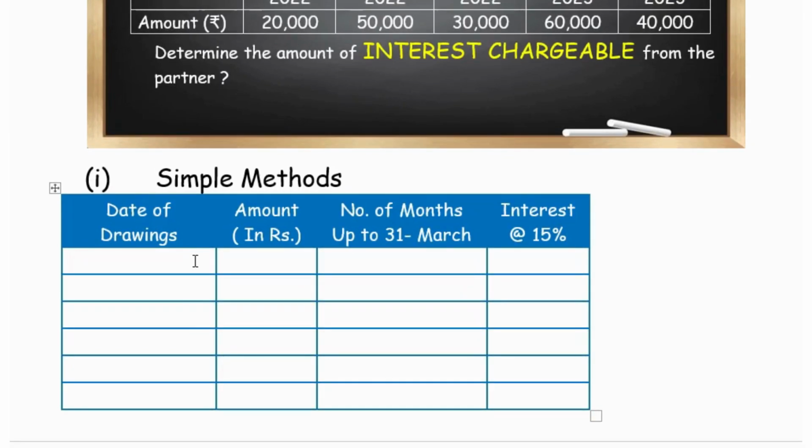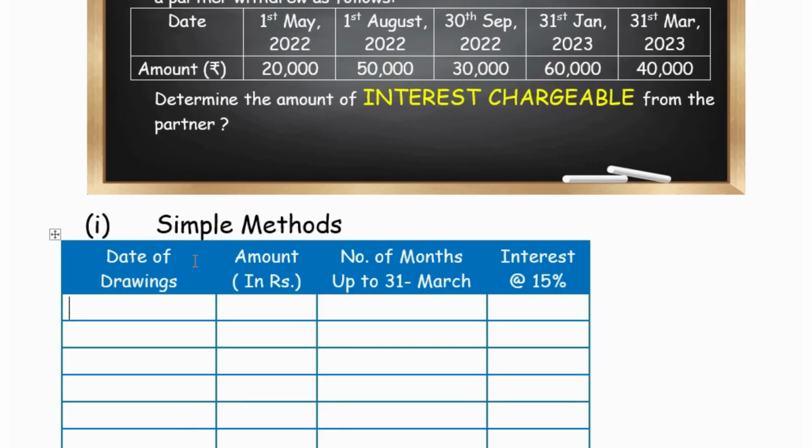The first drawings was made on 1st May 2022. Then next was 1st August 2022. Then 30th September 2022. Then next drawings is 31st January 2023.